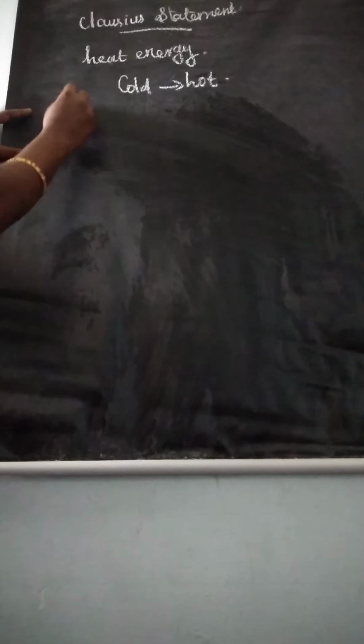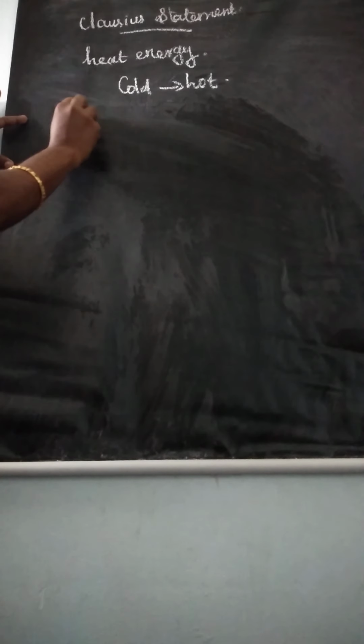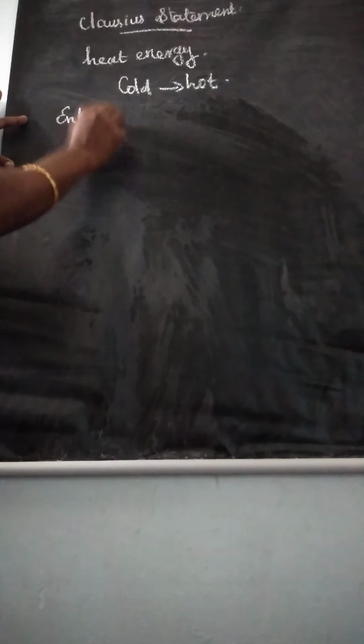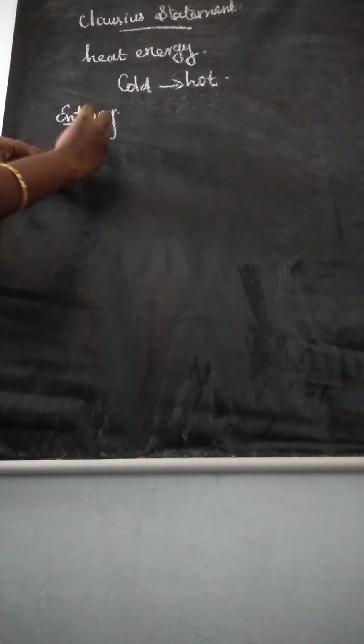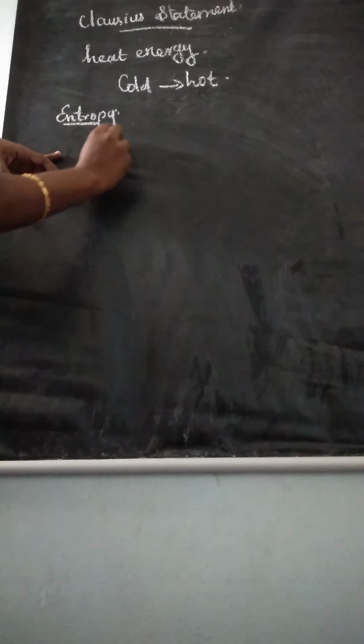So totally, the statements of the second law of thermodynamics are three statements. What are the statements? The first statement is the entropy statement. In the entropy statement we learned the definition: entropy means a measure of the randomness or disorder of the molecules.